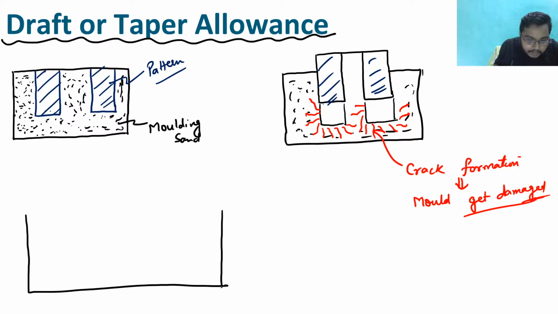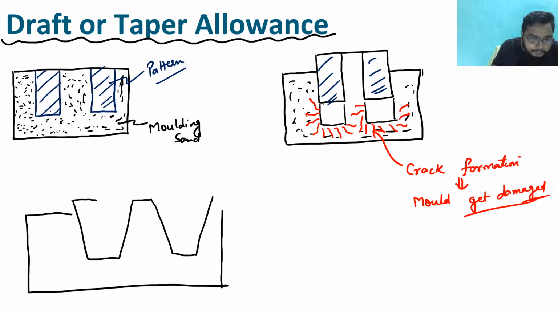We use a different one, the same pattern is there, but we give some allowance to this pattern. And what is this? You will be able to understand. Just see here. See, instead of that, what we are doing, we have given some allowance to this pattern, right?